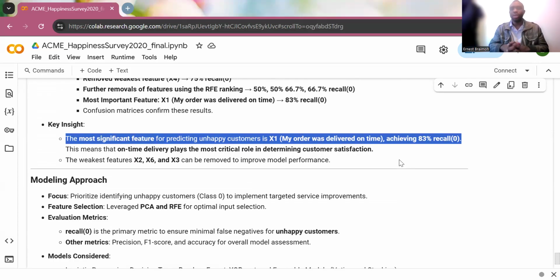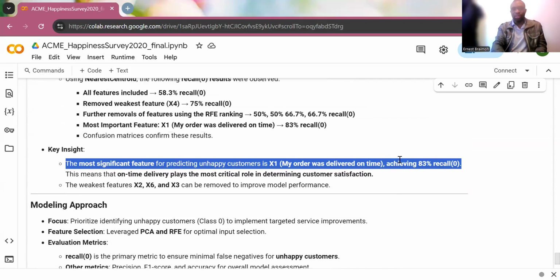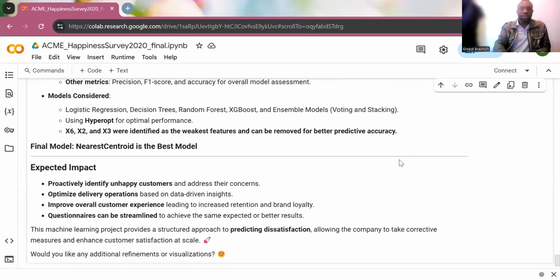This is the greatest feature that needs to be looked into, greater in terms of paying attention to it. So the company, the logistics company, will make sure that their delivery will come in on time. If it comes in on time, then the unhappy ones, most of them will move to the side of being happy with the firm, and churn will be prevented. Okay, so this is the work I did.